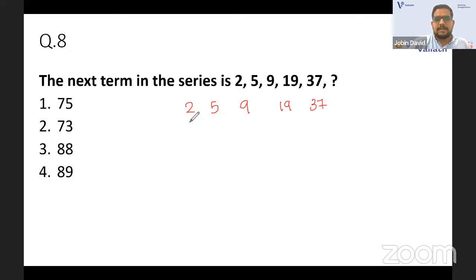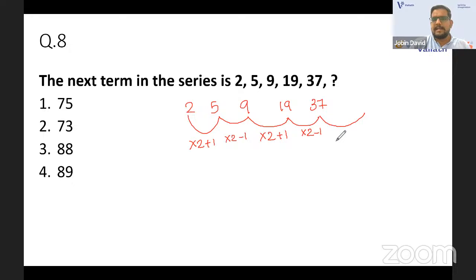Look at it: it is 2 into 2 plus 1. Okay. And now it is 5 into 2 minus 1. Okay. Again, 9 into 2 plus 1. Okay. And 19 into 2 minus 1. It is going like that: into 2 plus 1, into 2 minus 1. So 2 into 2 plus 1, 5 into 2 minus 1. So obviously, what will be the next term? It is into 2 plus 1. So 37 into 2 plus 1 will be the answer. That is 74 plus 1. The answer is 75.